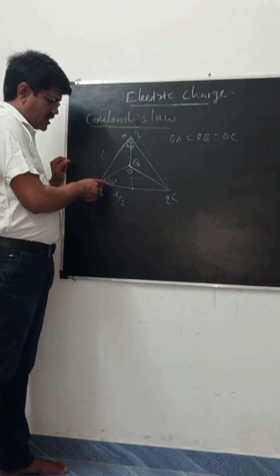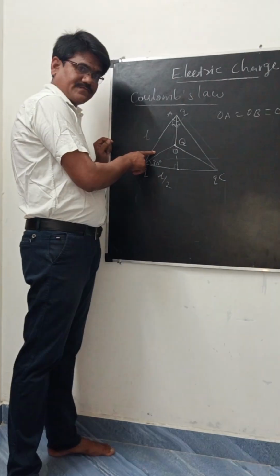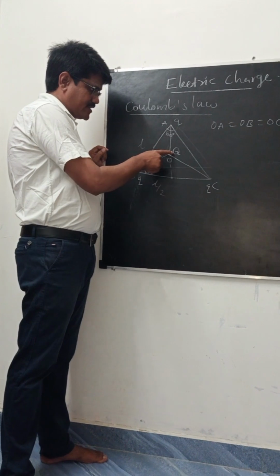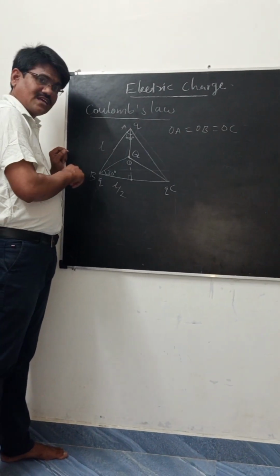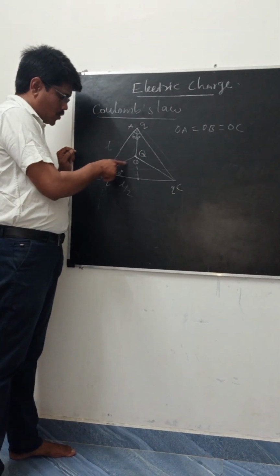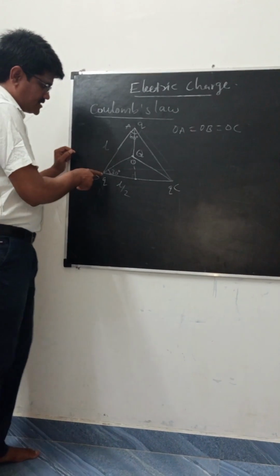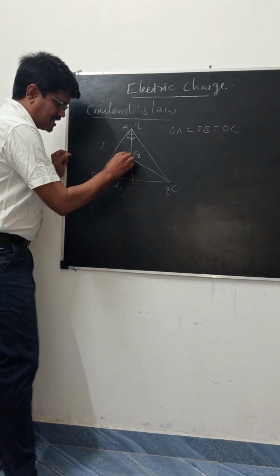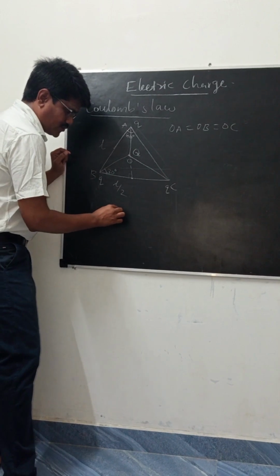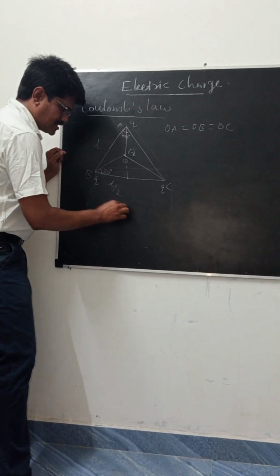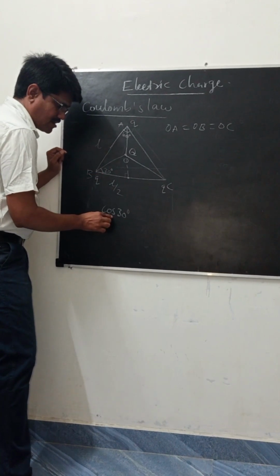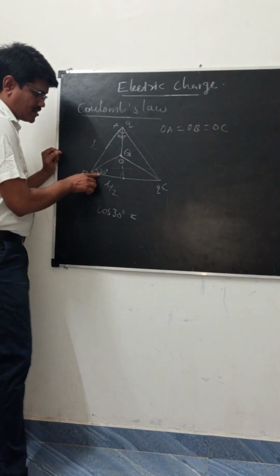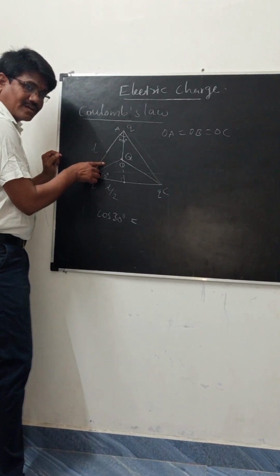Now we calculate this distance OB, the distance between the two charges. We consider the angle in this triangle, cos 30. Cos 30 equals adjacent divided by hypotenuse.